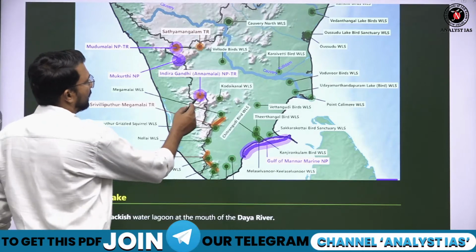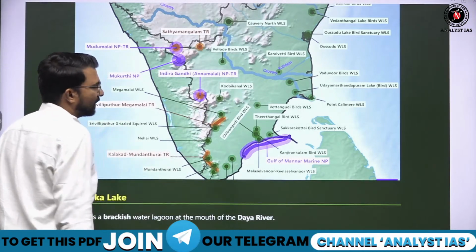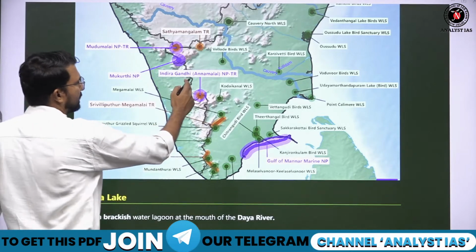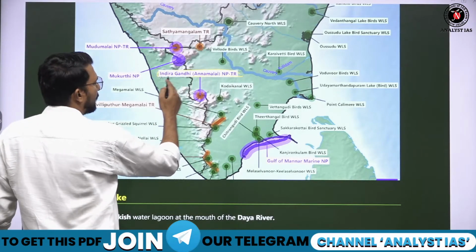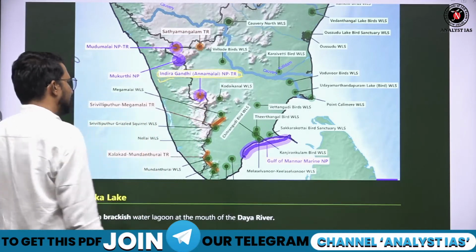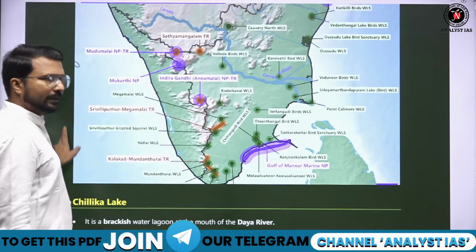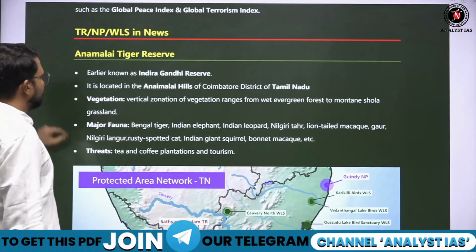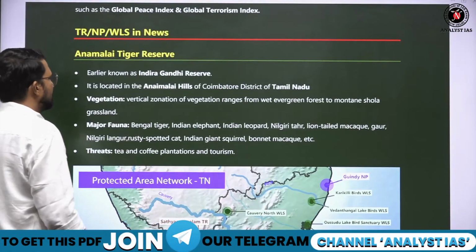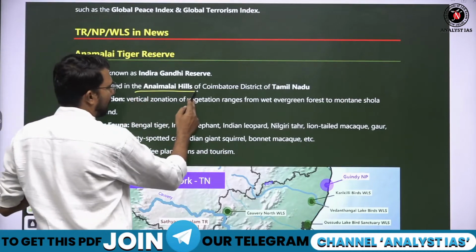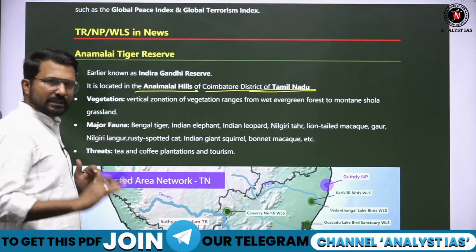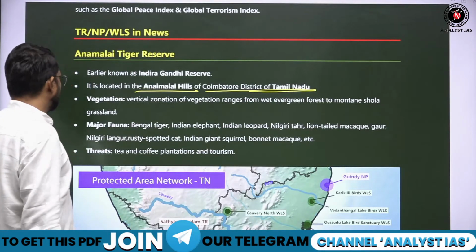It is situated here near the Tamil Nadu and Kerala border. Anamalai Tiger Reserve. It is a national park also. Earlier its name was Indira Gandhi Tiger Reserve. Now its name is Anamalai Tiger Reserve. Fine. So this is basically located in Anamalai Hill of Coimbatore district of Tamil Nadu. So this is largely situated in Tamil Nadu.